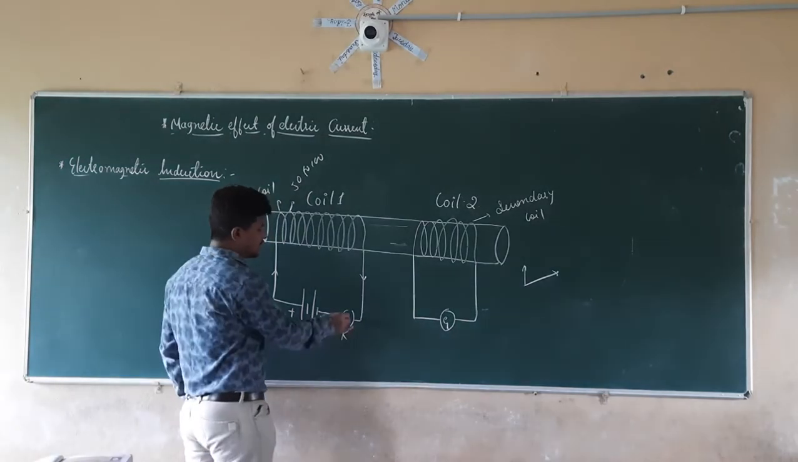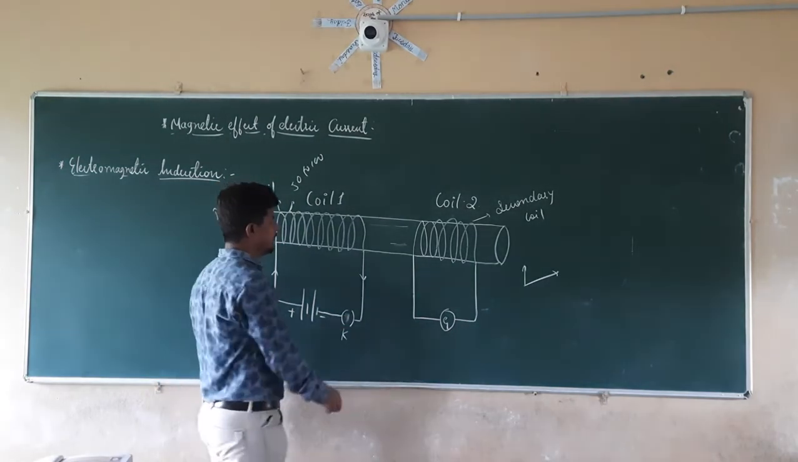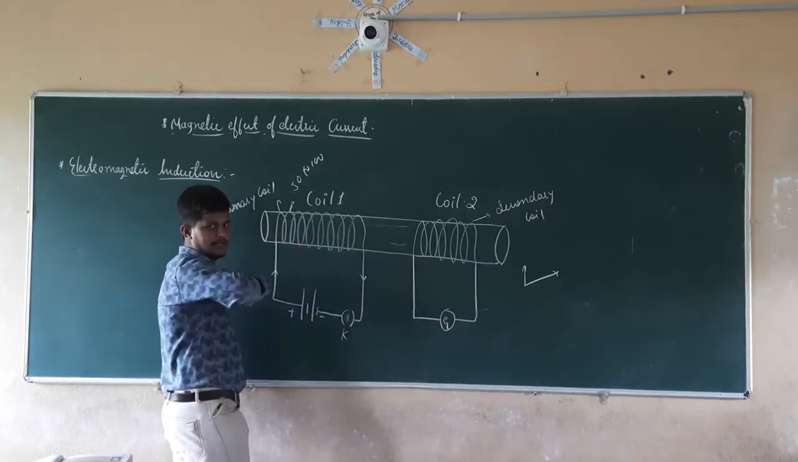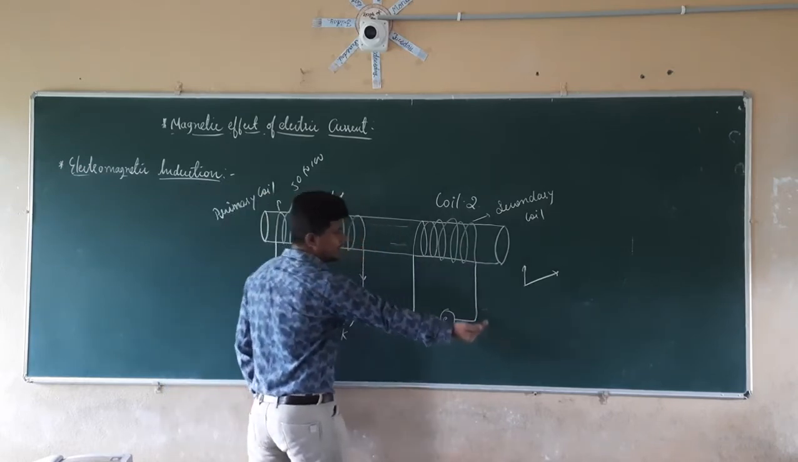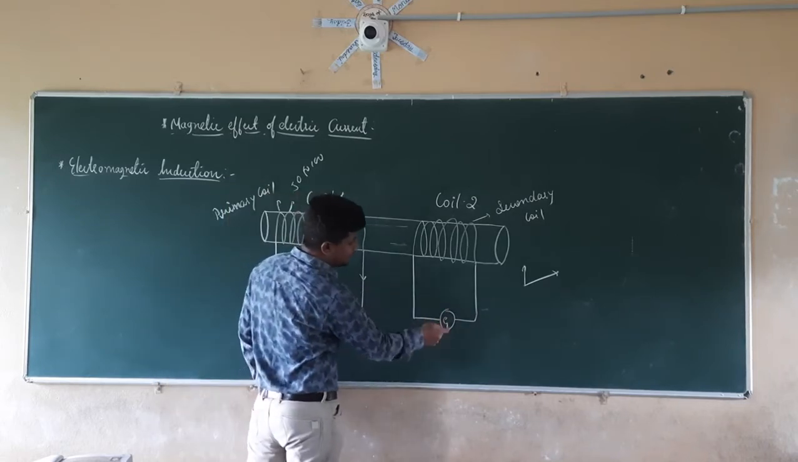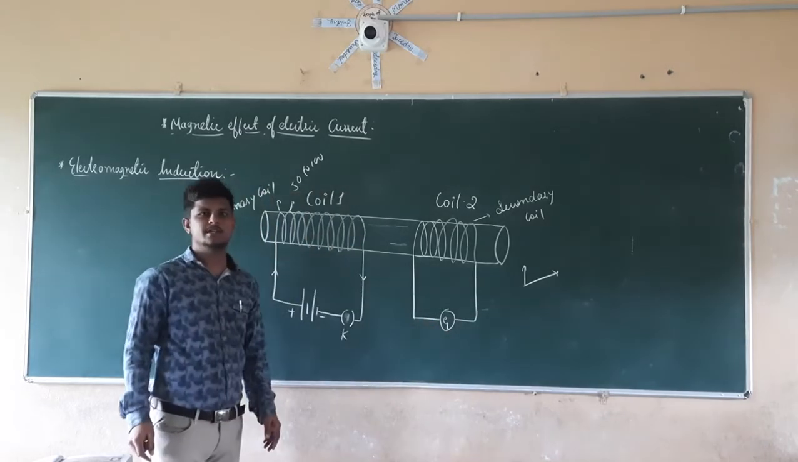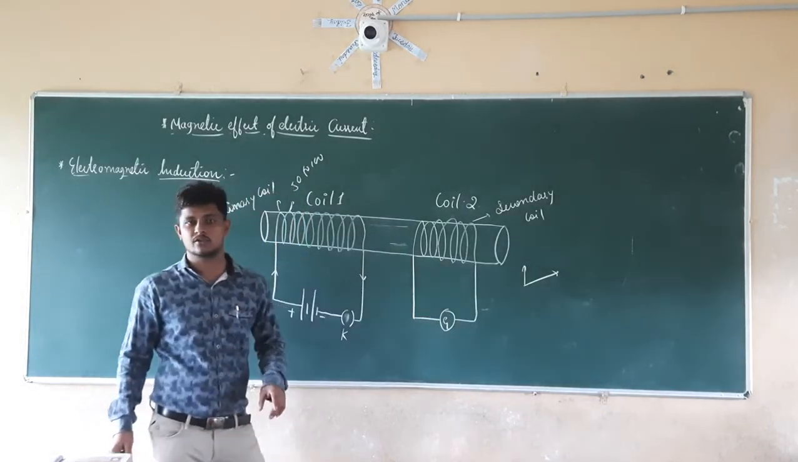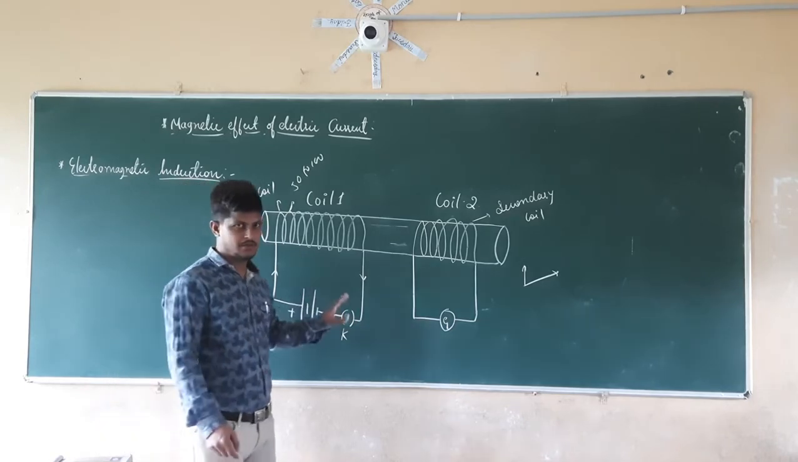Again, if you continuously switch on and switch off the key, what is going to happen? There is continuous production of the magnetic field, and reduction of the magnetic field. Due to this continuous change, what is going to happen? A current is going to get induced in the secondary coil.